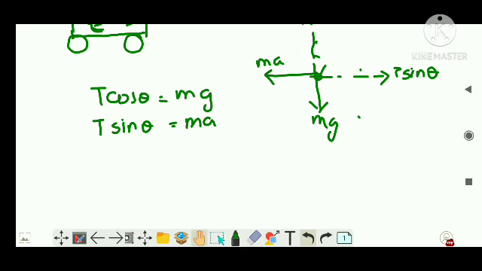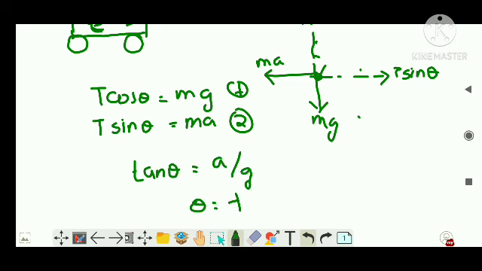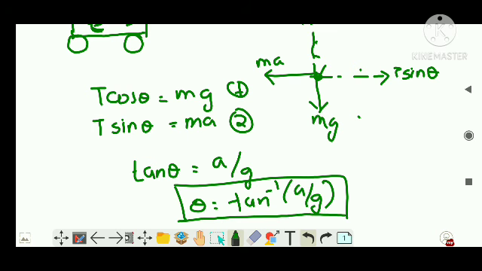So you are supposed to find theta, right? So I can divide the second equation by the first equation. So I can write tan theta is equal to a by g, or theta is equal to tan inverse a by g. That is the angle or angular displacement of the bob, which is inside a trolley which is moving with an acceleration a in the forward direction. You can mug up this equation if you want, but I don't believe it is better.